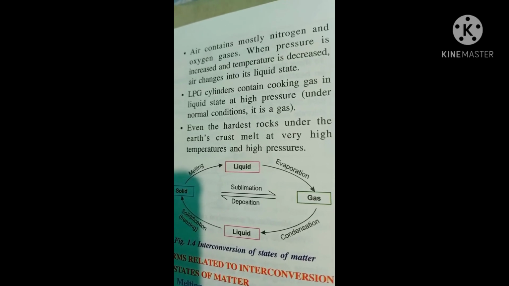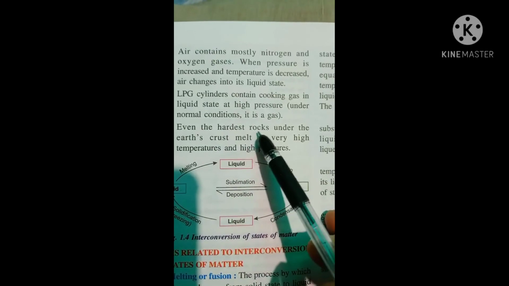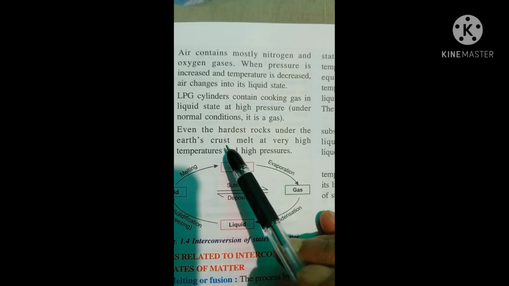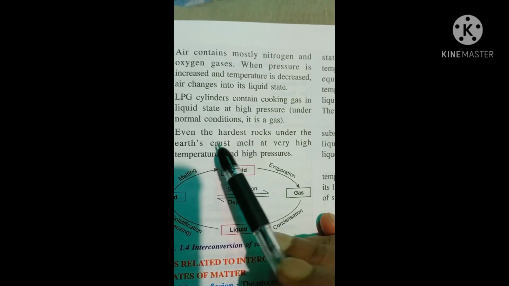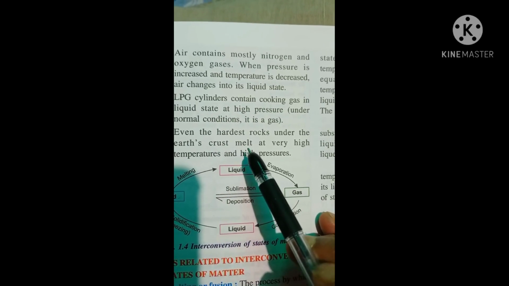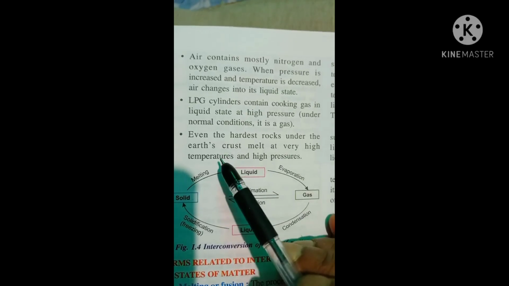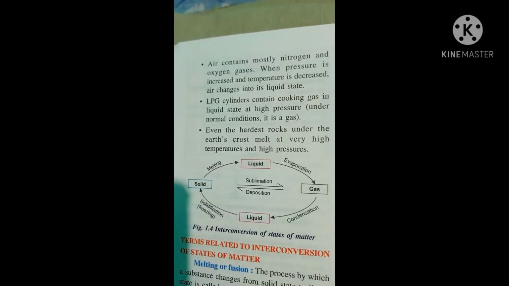Not only these gases, even under the earth's crust, the hardest rocks are in molten state. They also melt at very high temperature and high pressure.